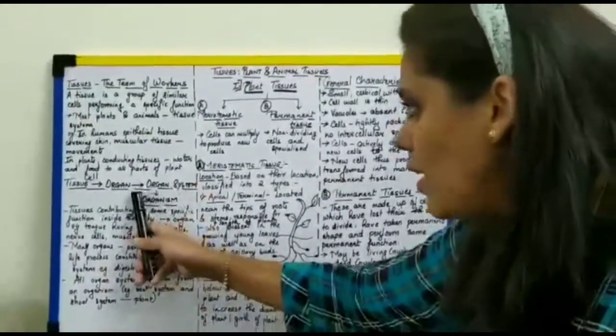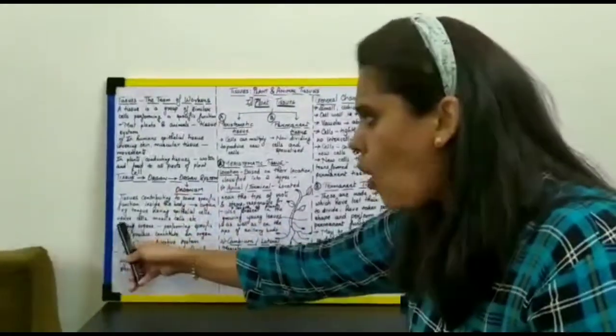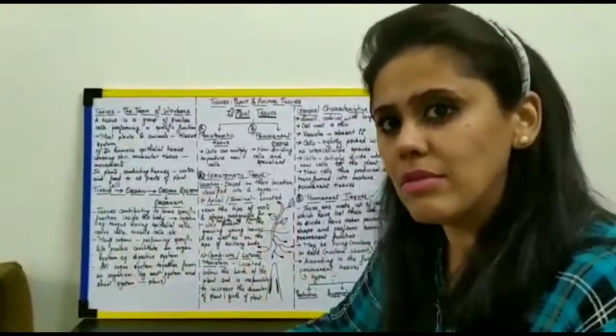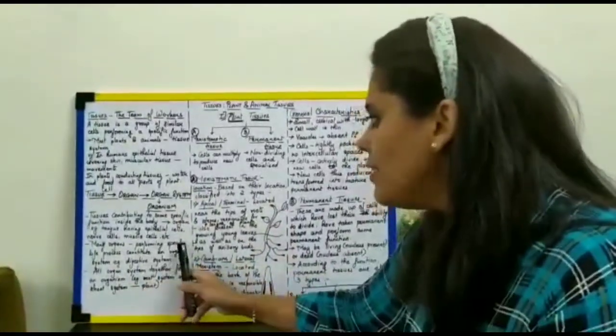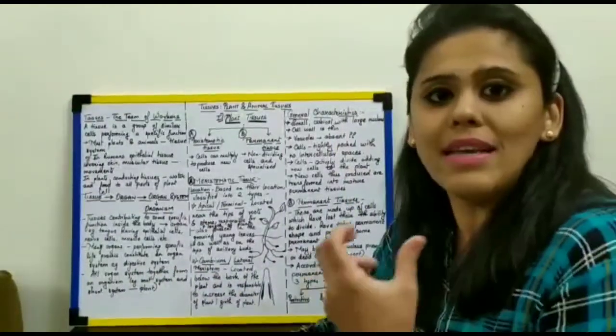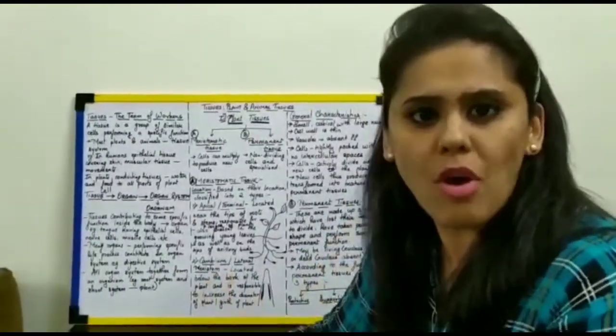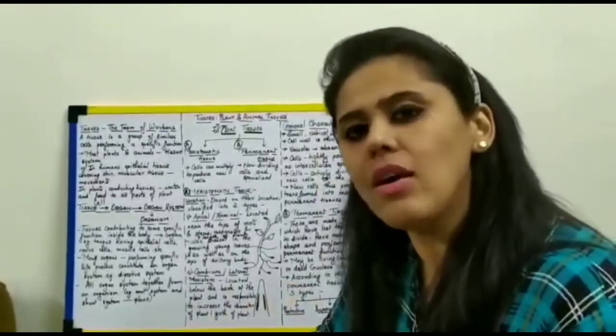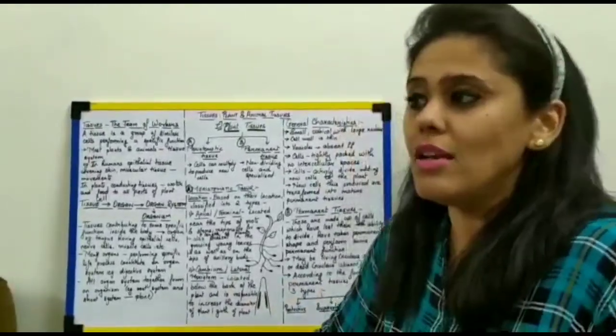All the organs, or multiple organs, performing specific processes of your life. When I say specific processes of your life, can you all please think of certain life processes?